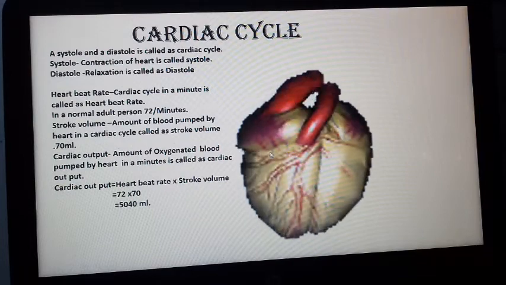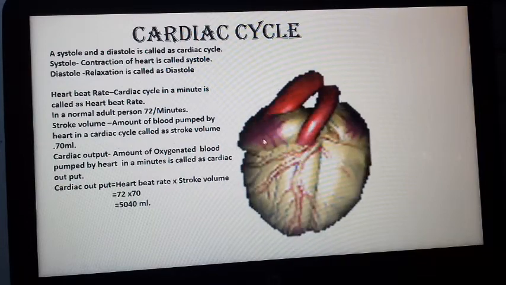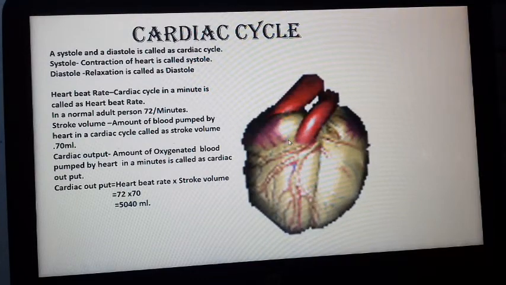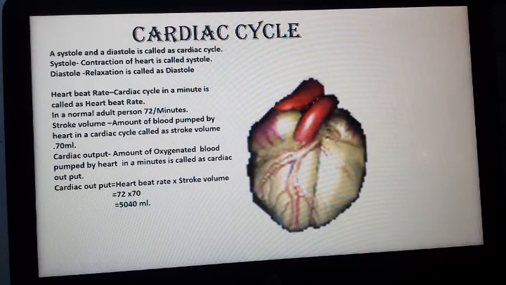So how many times does it contract and relax in a minute? In a normal person, the heart contracts and relaxes 72 times. So that is called the heartbeat rate.